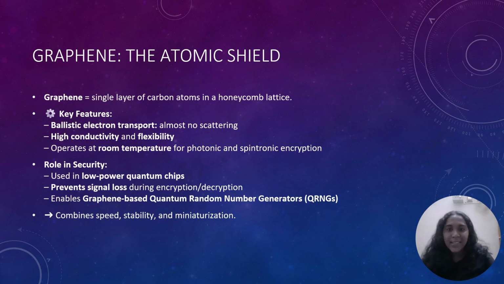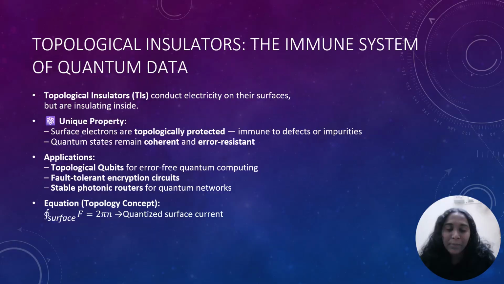In cryptographic systems, graphene is used to create low-noise, high-speed circuits that maintain coherence even outside of extreme cooling. It allows quantum signals like electron spin or photon polarization to travel cleanly without scattering. Researchers are even using graphene to generate true quantum randomness, making it perfect for QRNGs, quantum random number generators, the building blocks of secure encryption keys. We already know what graphene is. It's an allotrope of carbon.